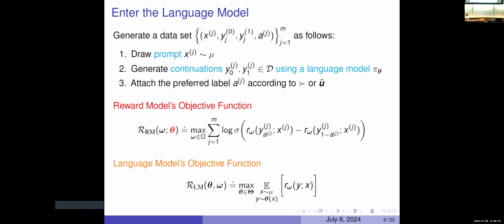So let me try again. Is it that the language model wants to generate something that's obviously better than something else? Is that its incentive? Because then there's a probability to be maximized that way, right? Right, but it's the reward model that wants to maximize that log probability. The reward model is trying to... Oh, I see.